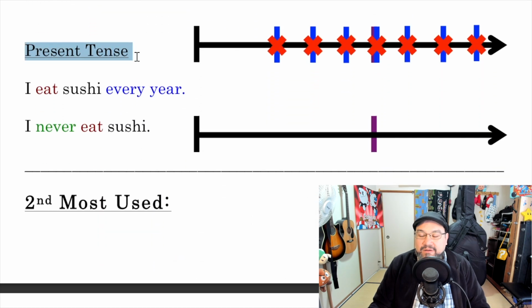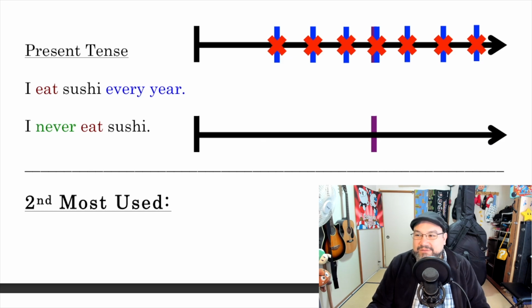Present tense. Now, it's called present tense, but it's not in the present. It shouldn't be called present tense. Okay? The real present tense is the present continuous. That's happening now. But present tense is all time. Past, present, and future. Okay? So I eat sushi every year or every day. Okay? Or I never eat sushi. That's what this is. Okay? It's just nothing because you don't do it.